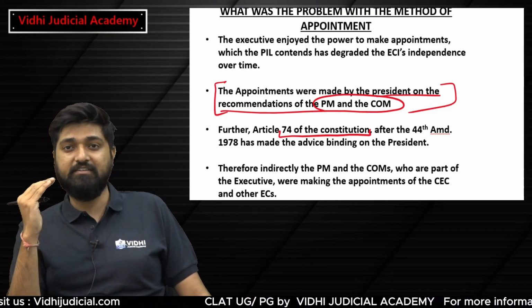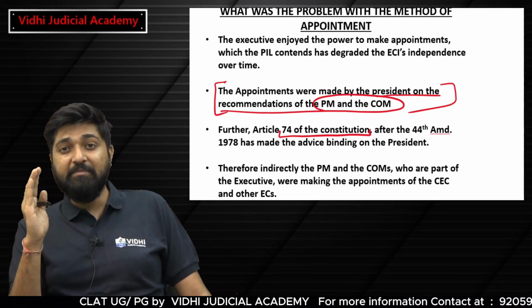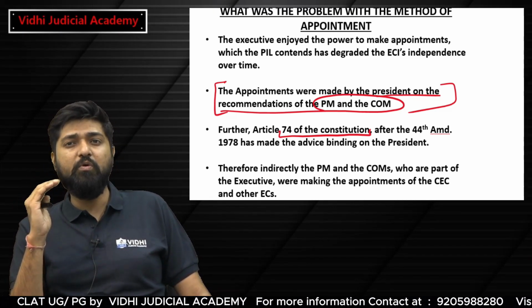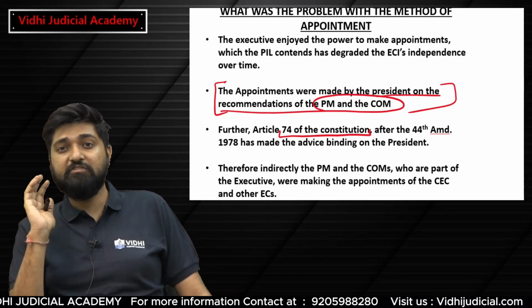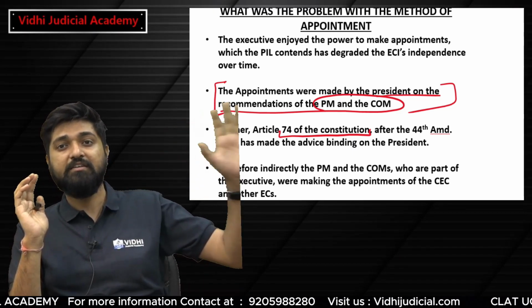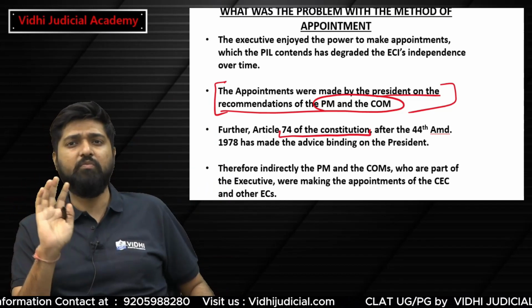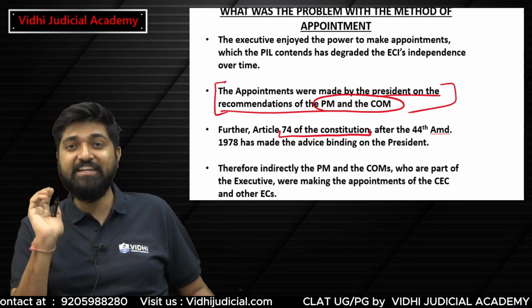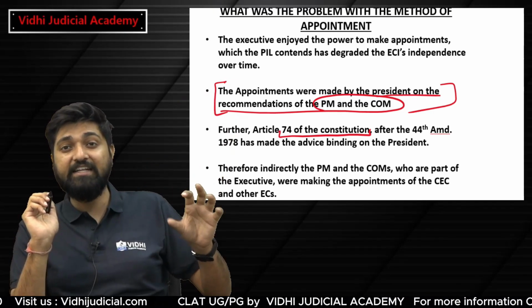So what was happening? Therefore, whoever was suggested by the Prime Minister and the Council of Ministers would be made the Chief Election Commissioner or the other election commissioners. So basically, the appointments were being made by the Prime Minister and the Council of Ministers.